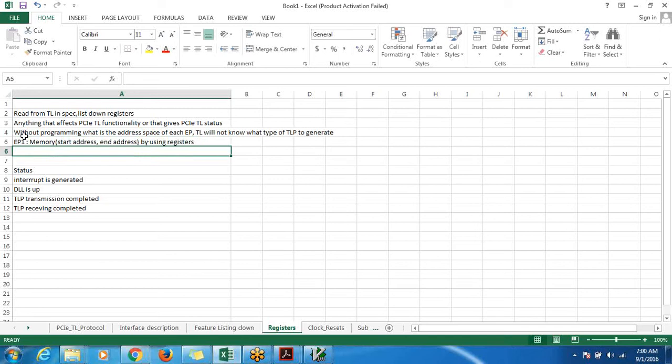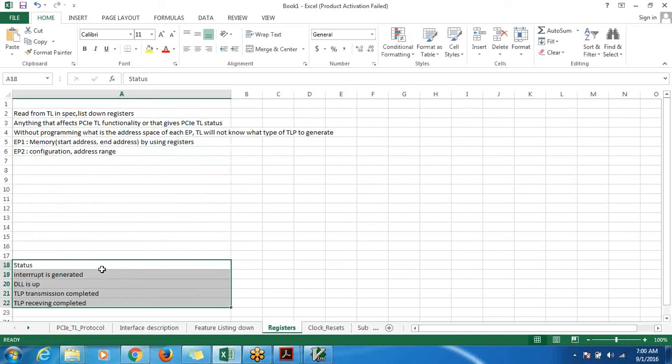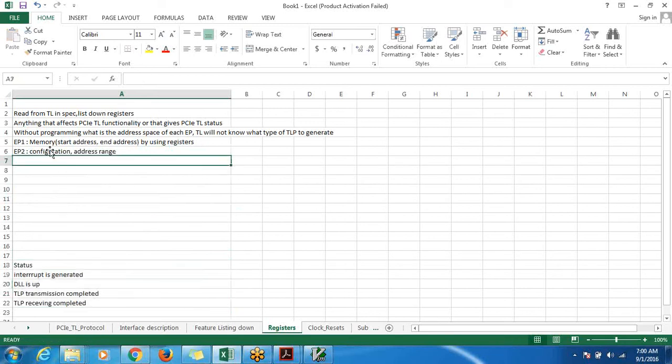Similarly, endpoint 2, what is the type of it? I need to tell that it's a configuration space, and what is the address range. Again, I'll require configuration registers for that. Similarly, we'll do this for all the endpoints. I mean, how many endpoints are required? We'll try to support all these things.